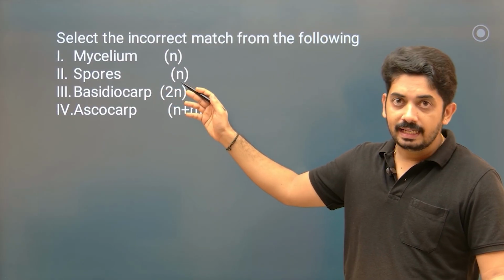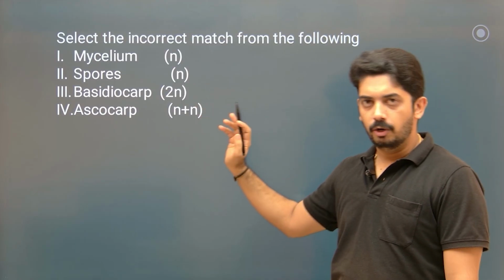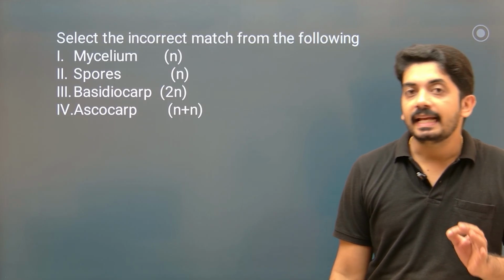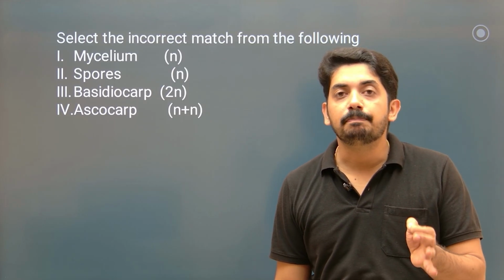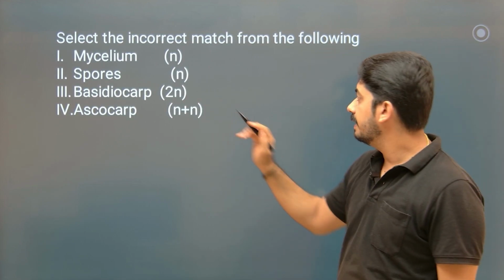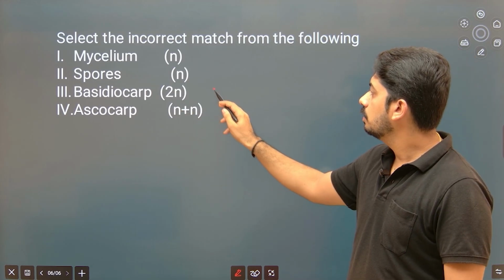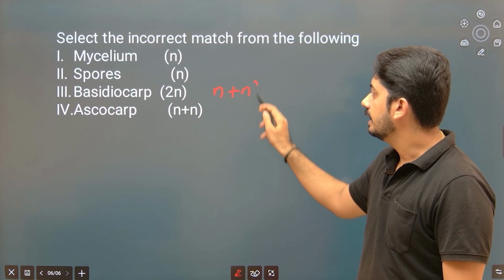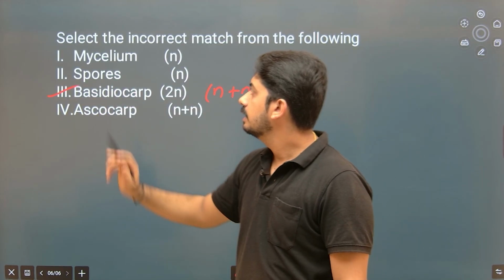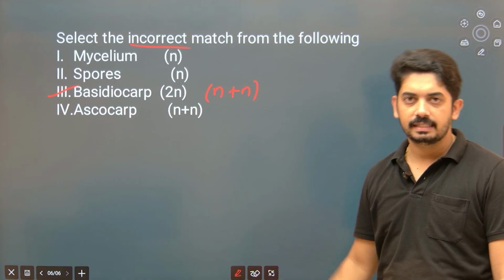Spores, I already told you, whether asexual or sexual, are all haploid. Now basidiocarp: the basidium can be diploid for a transient time, but not the basidiocarp. Basidiocarp is just like ascocarp, it is n plus n, not 2n. So that is why this is the incorrect one. Ascocarp is n plus n.